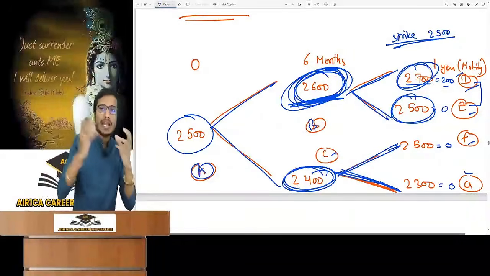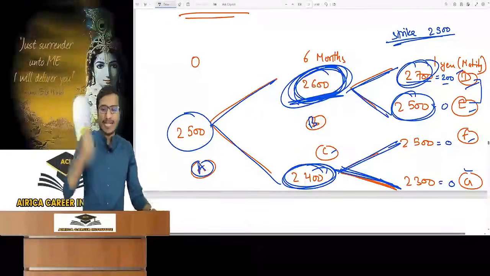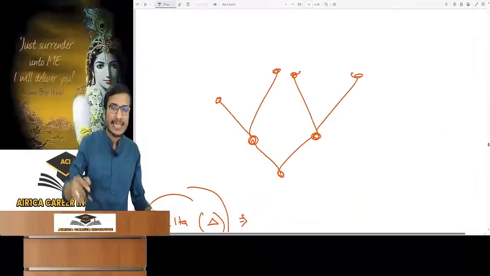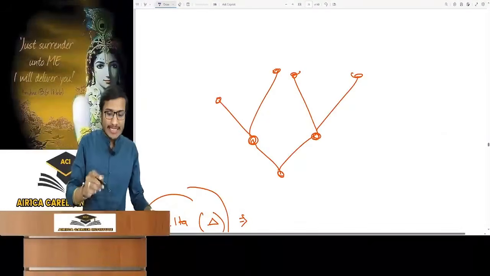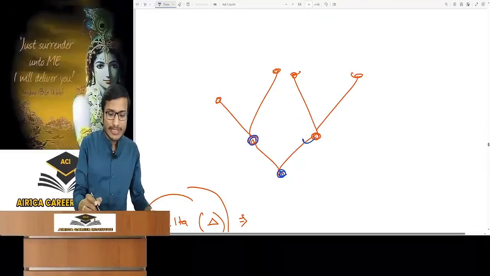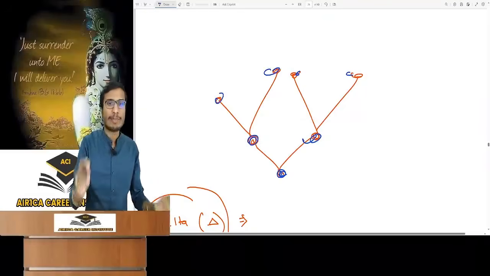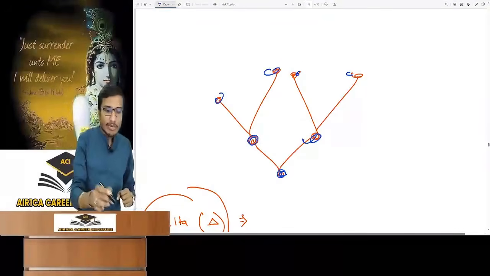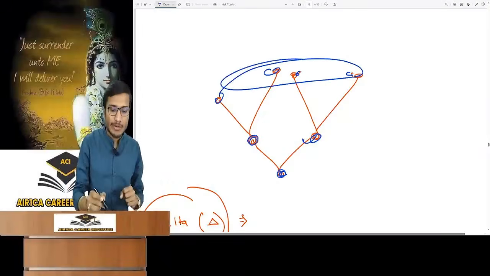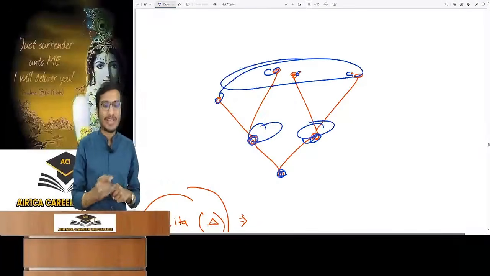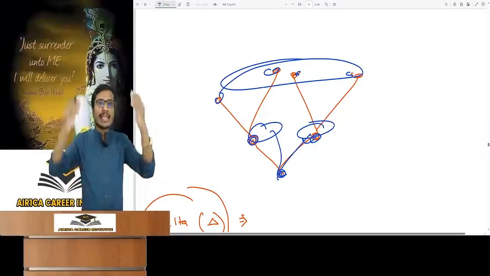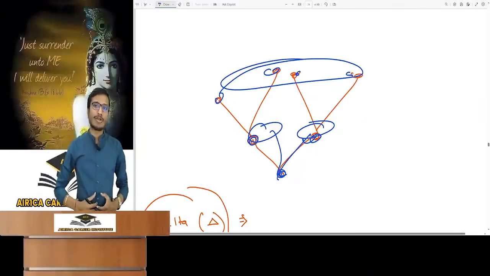Now you have to split it into parts. It's a binomial tree. Tree means branches. If you rotate it 90 degrees, it will be like this: first node, B and C nodes, D, E, F, G nodes. The branches are opening like a tree. So first you calculate the value of the upper branches by bringing them here, then you come down from here. So you will come from top to bottom while calculating values.